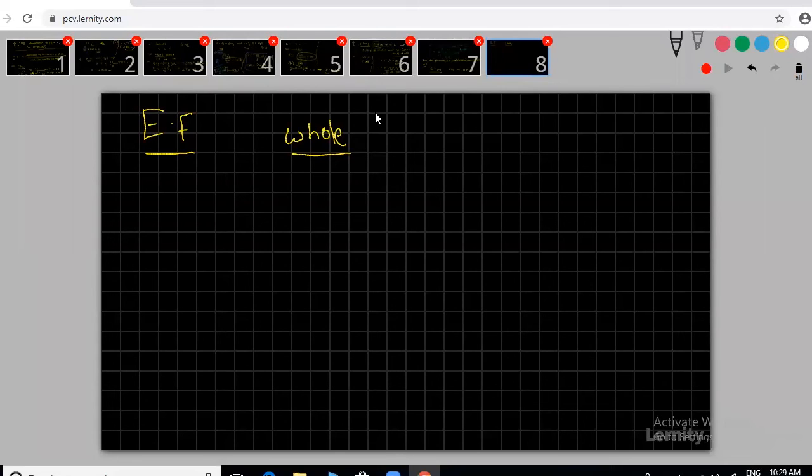This is very simple. Simplest ratio of atoms. I will give examples. You can find out very easily, sir.